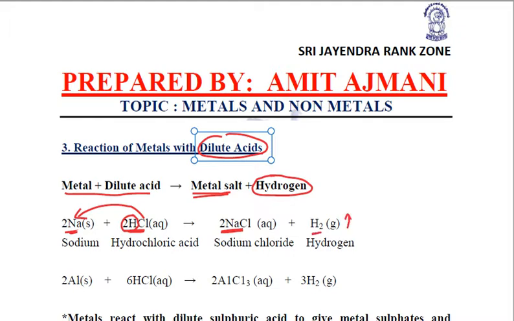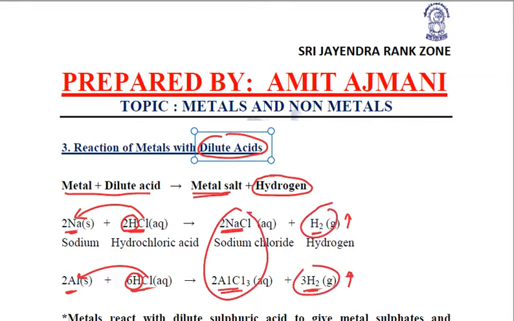Again, if aluminium is reacted with hydrochloric acid, aluminium will displace hydrogen, take chlorine, form aluminium chloride and liberate hydrogen gas. This same reaction occurs with all the reactive metals, whether it is sodium or calcium or potassium or iron or zinc or aluminium. The same salt will be formed along with the liberation of hydrogen gas.